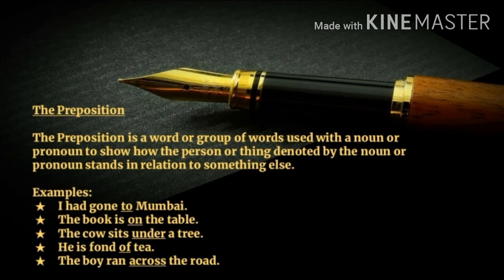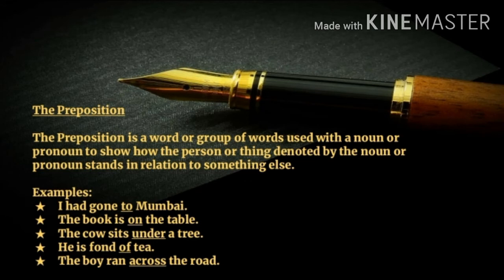Example number 1. I had gone to Mumbai. Here, the relation between I and Mumbai is shown through the preposition to. Next example, the book is on the table. Here in this sentence, the relation between the book and the table is shown through the preposition on.